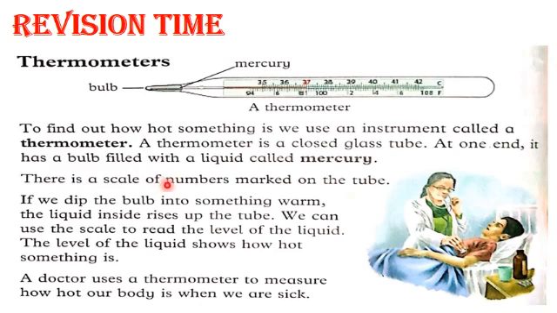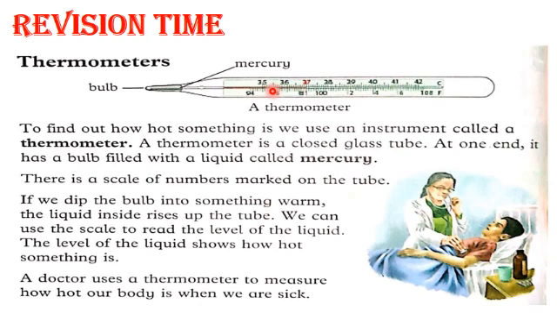There is a scale of numbers marked on the tube. You can see here there are different numbers marked on the glass tube. If we dip the bulb into something warm, maybe warm water, the liquid inside, that is mercury, rises up the tube. We can use the scale to read the level of the liquid, how hot it is. The level of the liquid shows how hot something is.